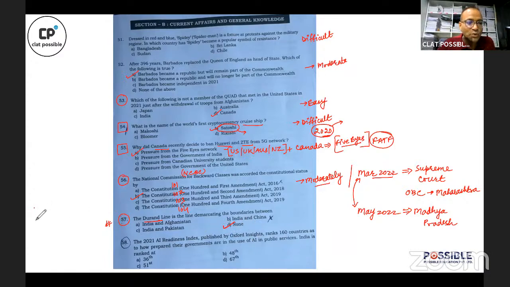Why? Because the Durand line was initially the border between India and Afghanistan. Of course, we are talking about a period before independence when there was no Pakistan. So before 1947, the Durand line was the border between India and Afghanistan. But in the current scenario, the Durand line is the border between Pakistan and Afghanistan.